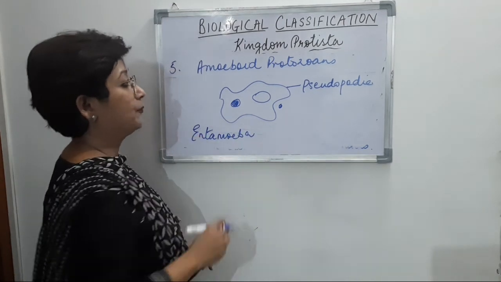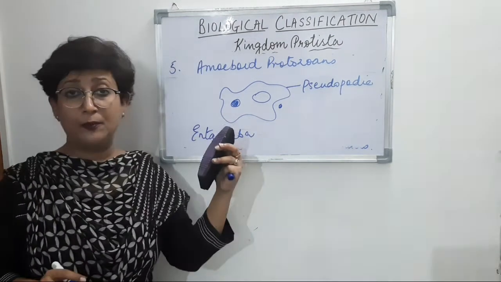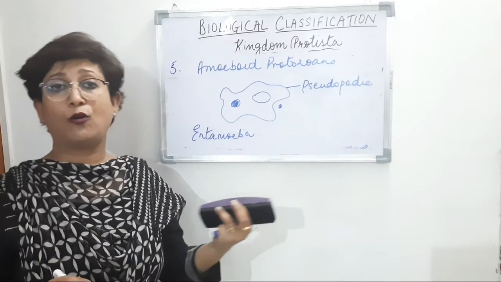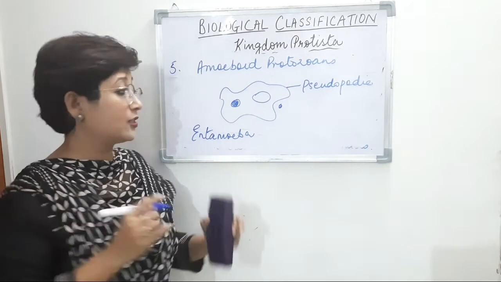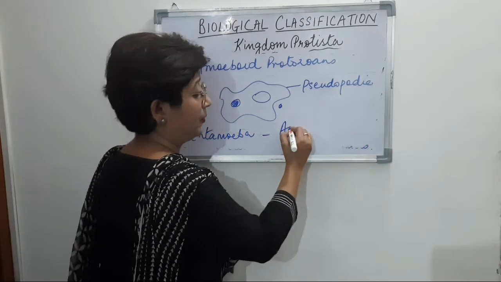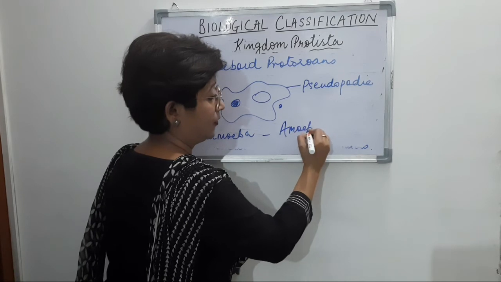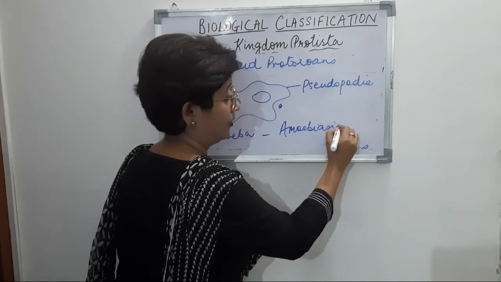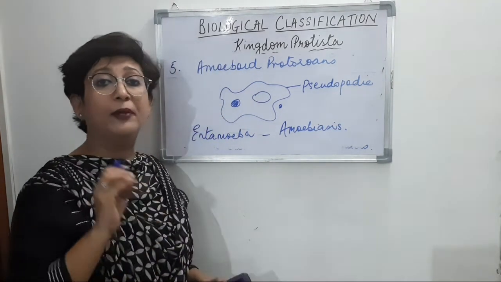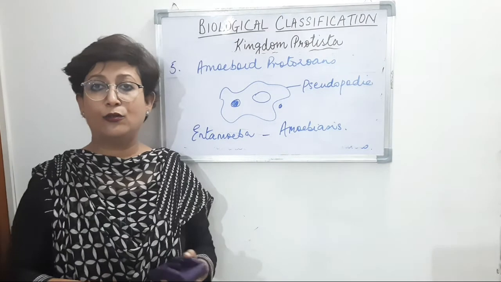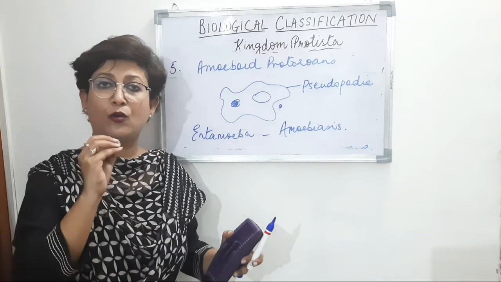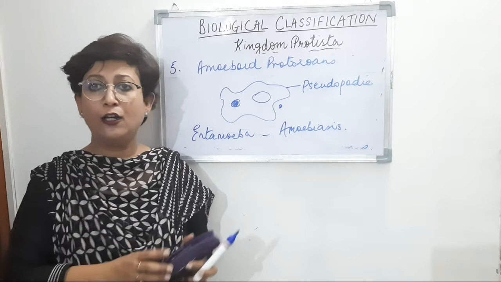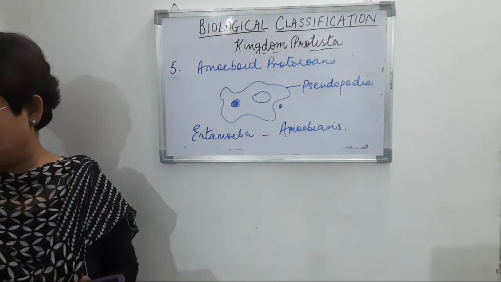Some of these amoeba are parasitic also, and they cause diseases like amoebiasis. Amoebiasis is a kind of amoebic dysentery, right? Dysentery is loose motion along with oozing of blood in the motion. So that is amoebic dysentery, right?